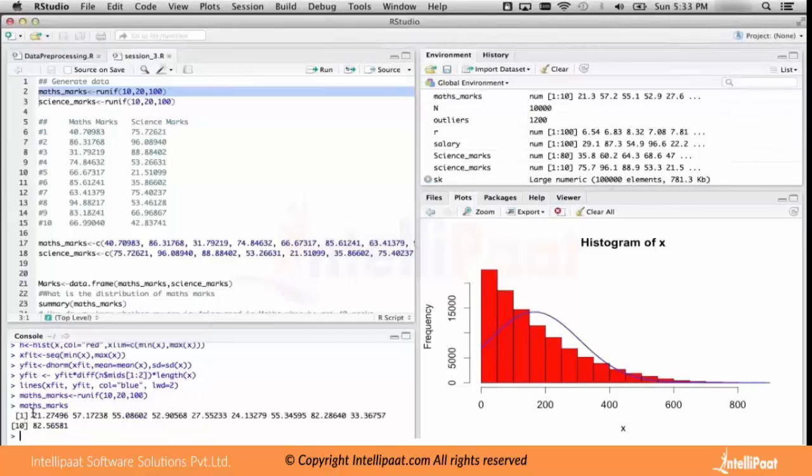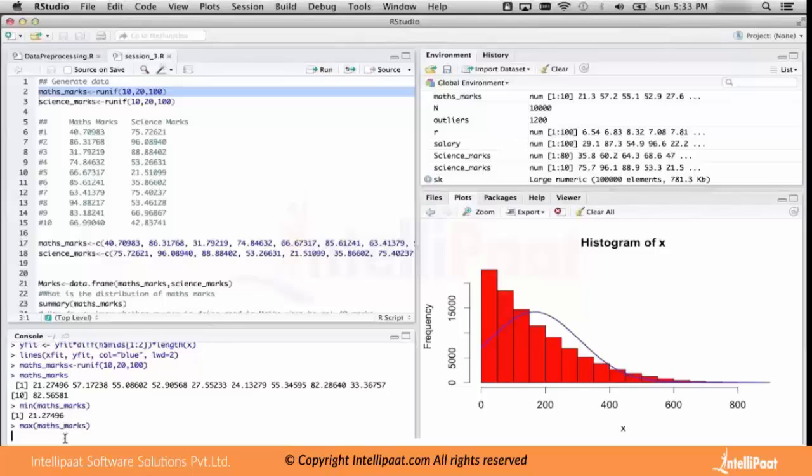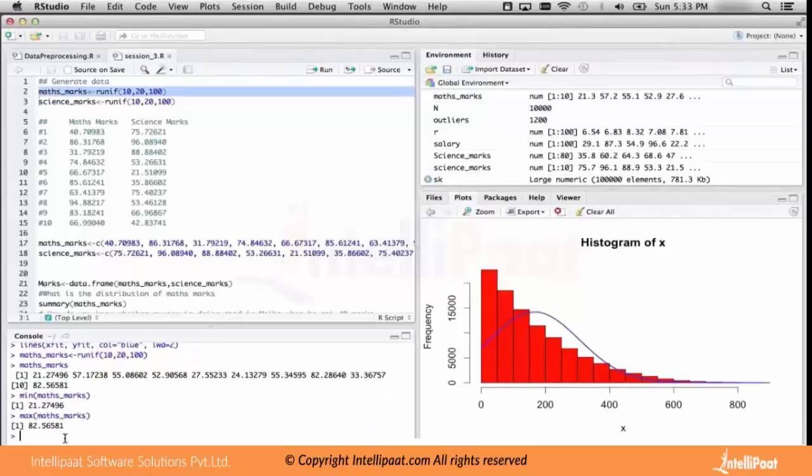I have taken a total of 10 students only, not 100 people, for our understanding. For these 10 students I want to see the minimum. These are the questions I asked my son. Then I want to see the minimum number of marks: 21 marks. What is the maximum? Somebody got 82.